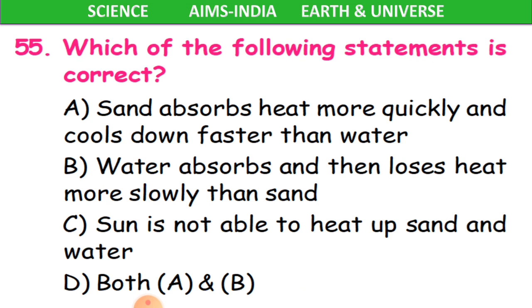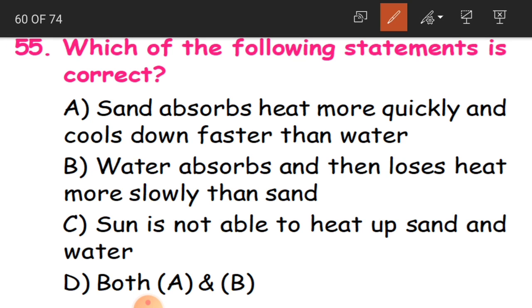Now 55th question. Which of the following statements is correct? Here you have 4 statements. A is sand absorbs heat more quickly and cools down faster than water. B is water absorbs and then loses heat more slowly than sand. C is the sun is not able to heat up sand and water. And D is both A and B.